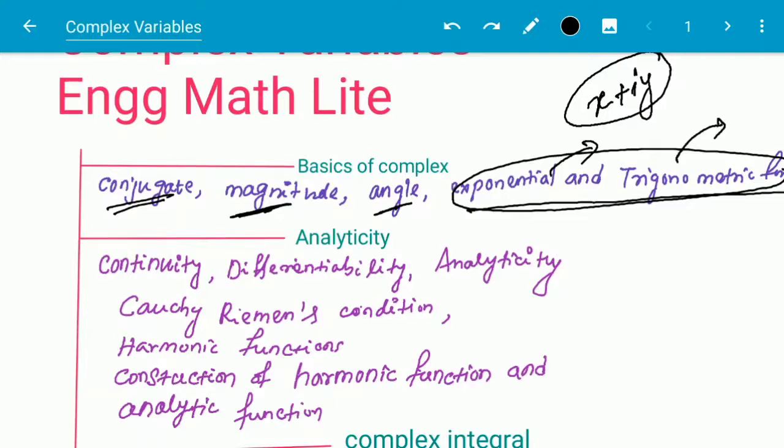So the terms continuity, differentiability and analyticity should be studied. And then comes Cauchy-Riemann conditions for analyticity, what are harmonic functions, and constructions of harmonic functions and analytic functions. From each part I will solve one problem so that the whole course can be covered.